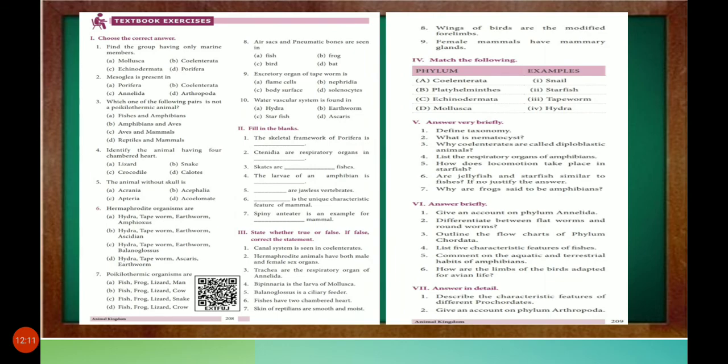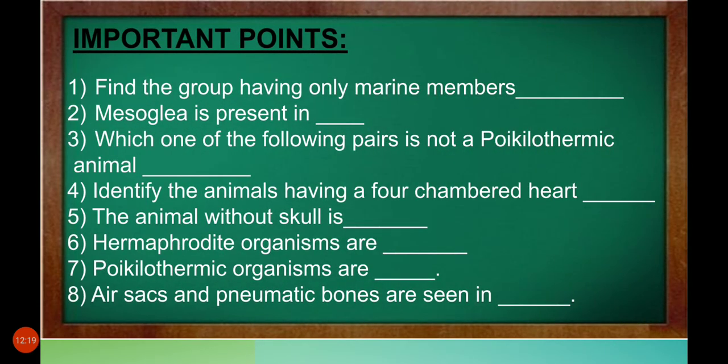This is your textbook exercises. Important points. Now let's read one by one. Important points are in the form of fill in the blanks. So let's find out the answers of each one.